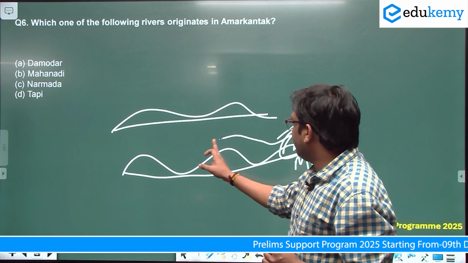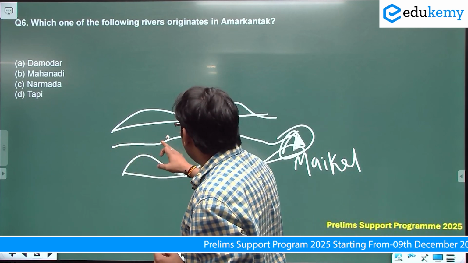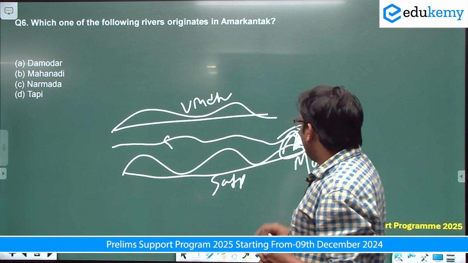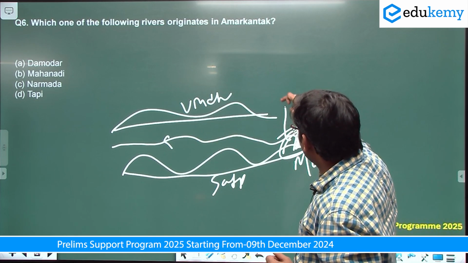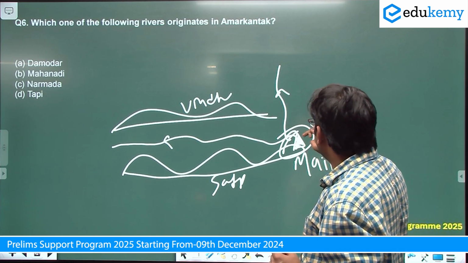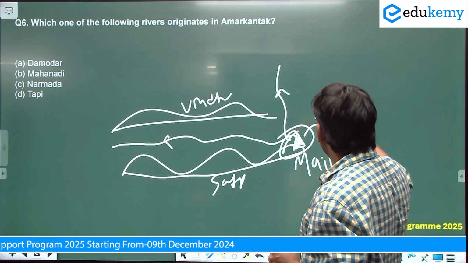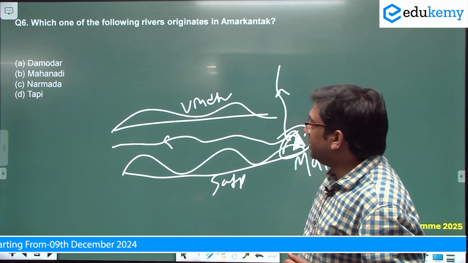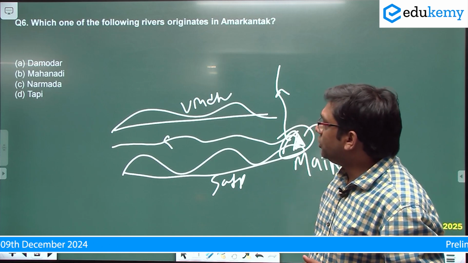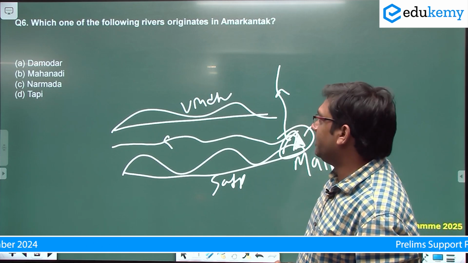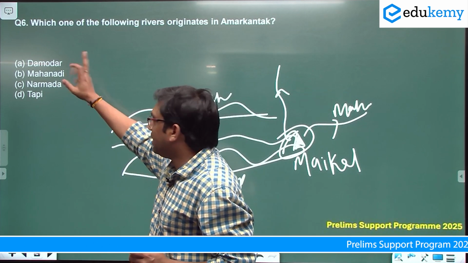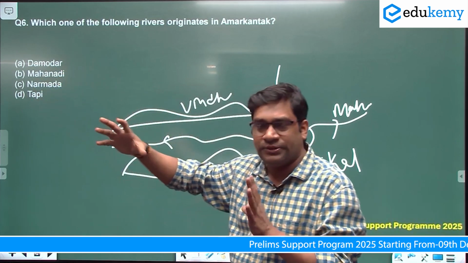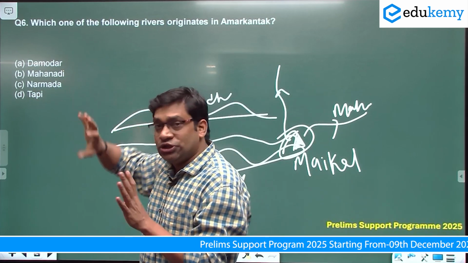The Narmada river originates here and flows between the Vindhya mountain and Satpura mountain. One river also originating from the Maikal range is the Son river, and one more is the Mahanadi river. This Mahanadi river originates from the Maikal range, not from Amarkantak. So which of the following rivers originates from Amarkantak? The correct answer will be Damodar. See, Damodar is given as an option because it is also very close. So Damodar is not the correct answer.